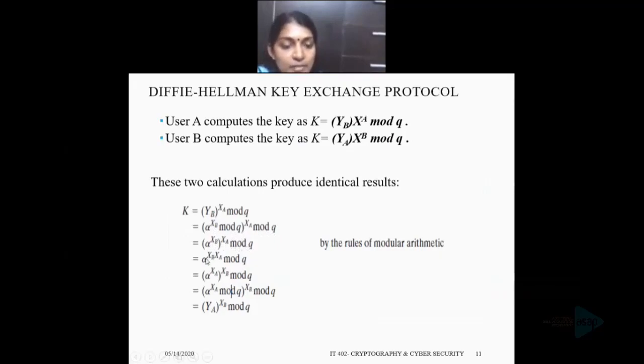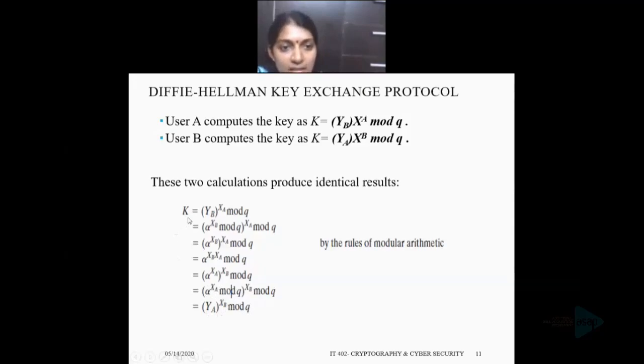That will be similar to alpha raised to xb xa mod q, that we can write as alpha raised to xa xb mod q. We are distributing that mod q. That means by the rules of modular arithmetic, we can write it as alpha raised to xa mod q, raised to xb mod q. This quantity, alpha raised to xa mod q, is ya. So that will become ya raised to xb mod q.